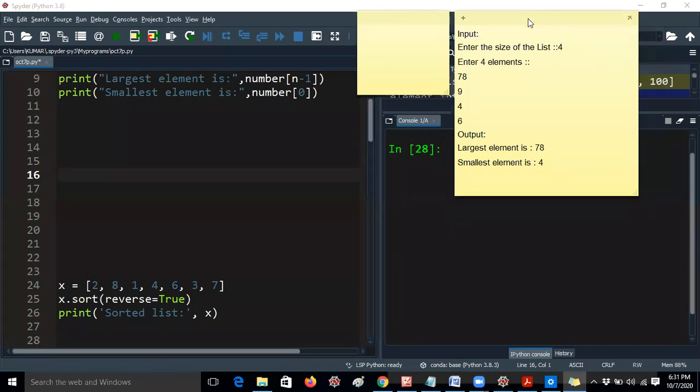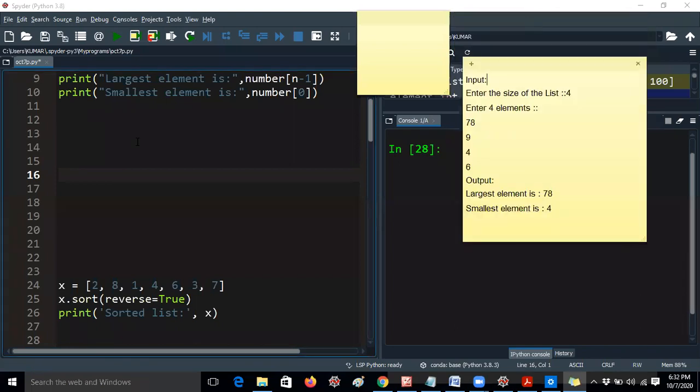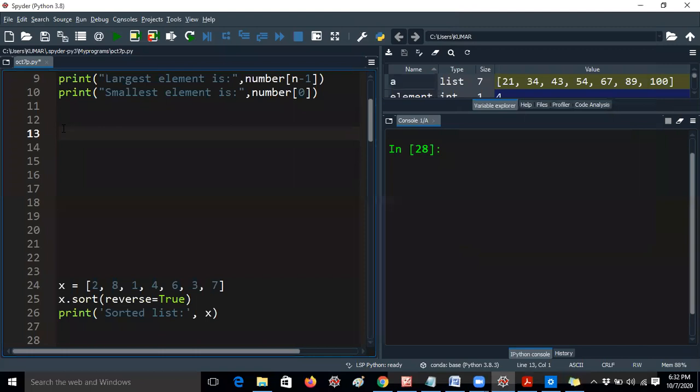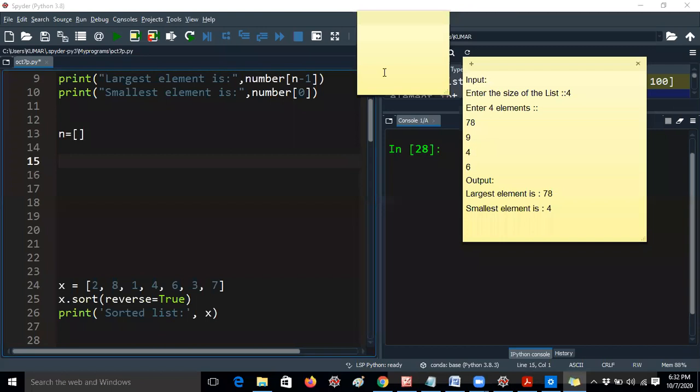So the first line is: enter the size of the list. That means you have to take one input to store the list elements. So first you have to take the elements into a list. You just take n equal to square brackets. That means this is for a list only, so it is empty. Now, according to the output format,